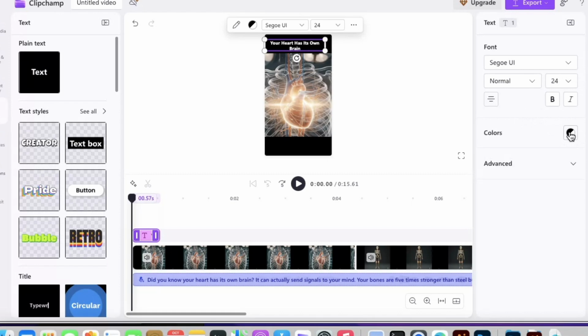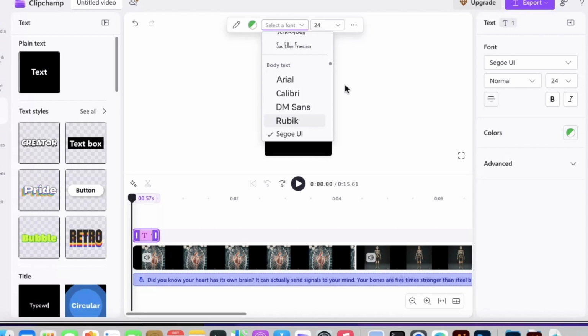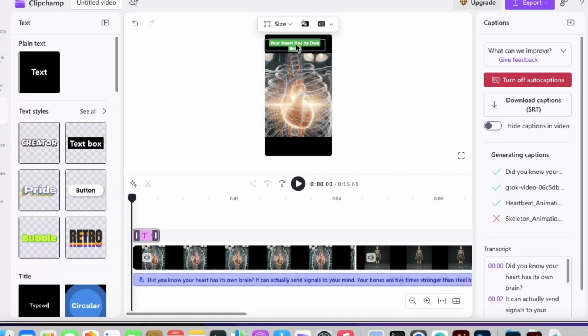To change the colors, you're going to click over here, and this guides you. So where there is white, this is the option you have to choose, and where there is black, this is the option that you have to choose. So let's first start with the background. Maybe let's change it to yellow. Or maybe green, whatever color you want to work with, these are the different options available. So if you find a particular one that you want to work with, then that means you are set to go. If you want to change the font style, you have that option as well. Click on it and go through the different ones. For today's video, I'm going to work with this option.